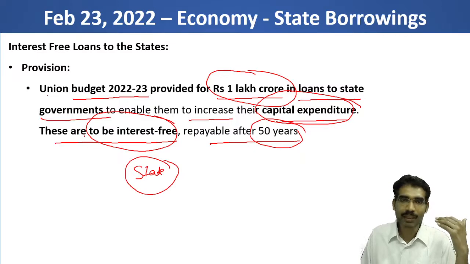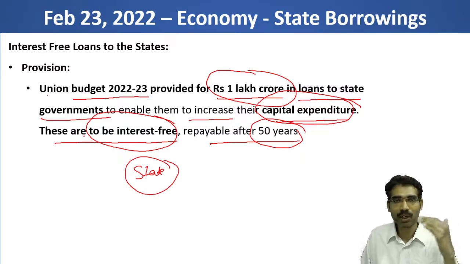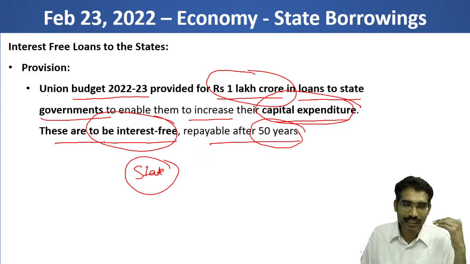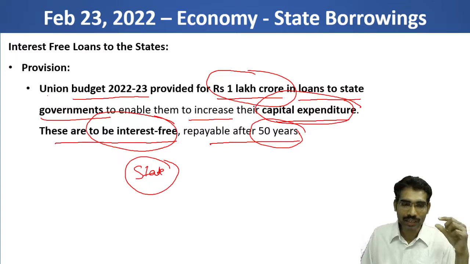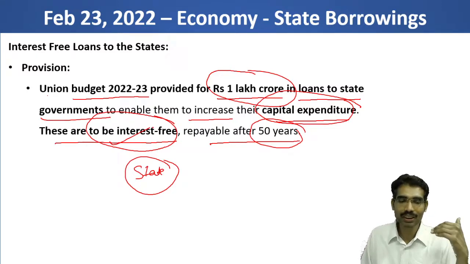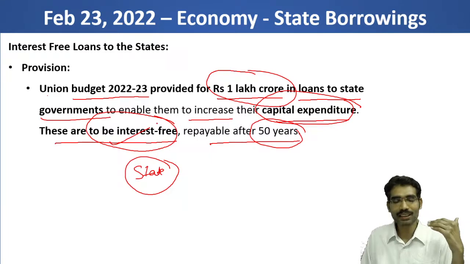So it is an additional burden on states. On one hand, borrowings are coming, but again they are going back in the form of interest without being utilized for capital expenditure. That's why this arrangement is interest free also. So states need not worry about interest, and they can fully utilize this for capital expenditure.